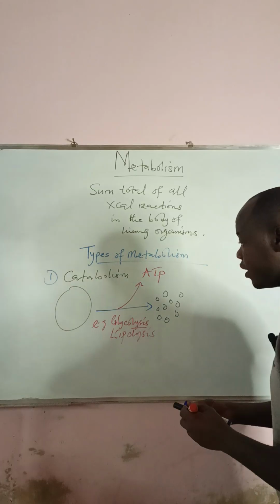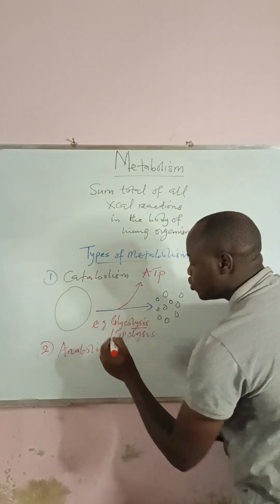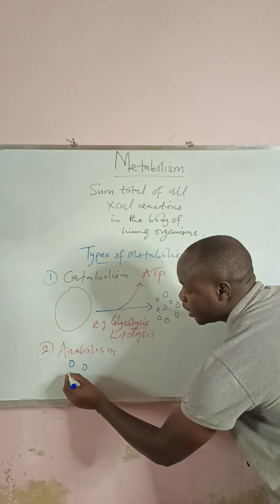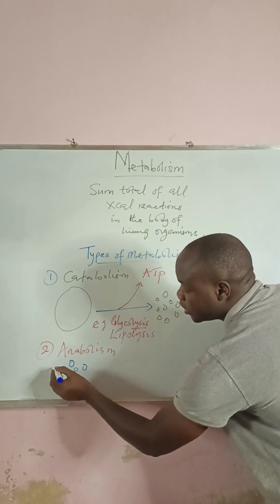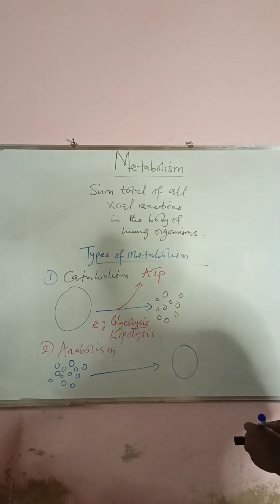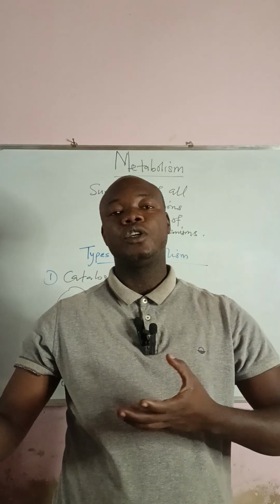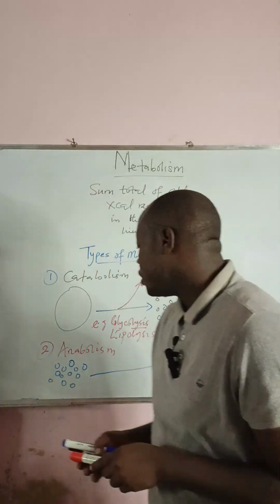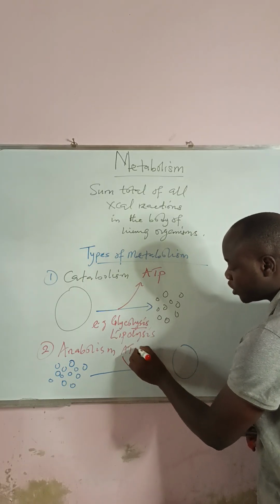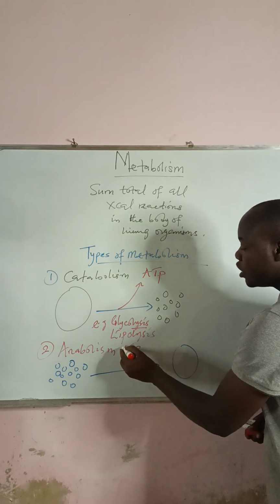So the next type is anabolism. In the case of anabolism, it is the smaller molecules that join together to produce a larger one. So this is what you call anabolism. And in the process of this anabolism, when these smaller molecules are joined together to produce a larger one, energy is needed. So therefore, energy is added. That is why anabolism is considered an energy consuming process.